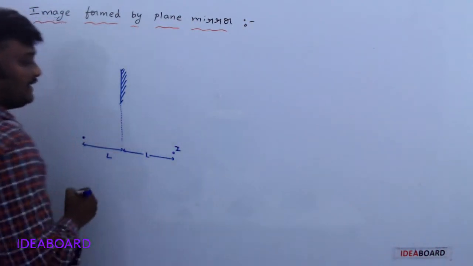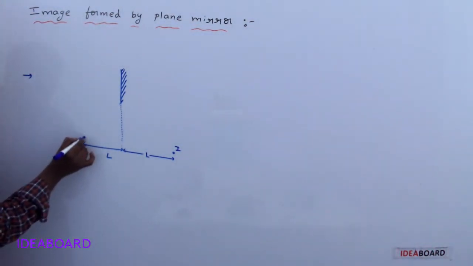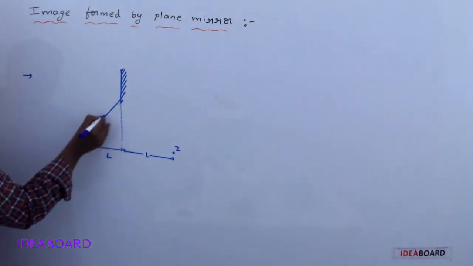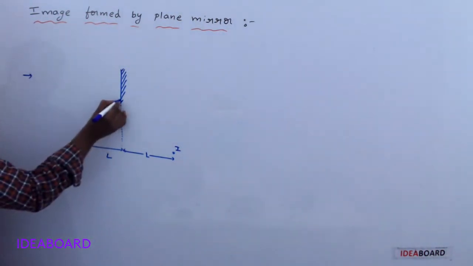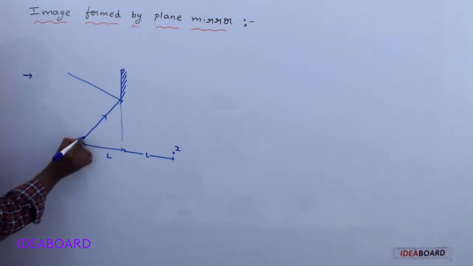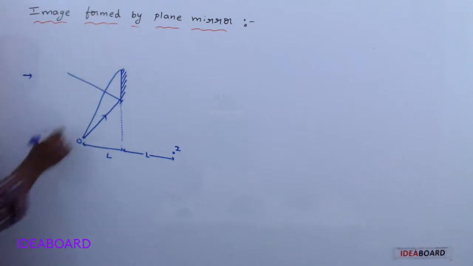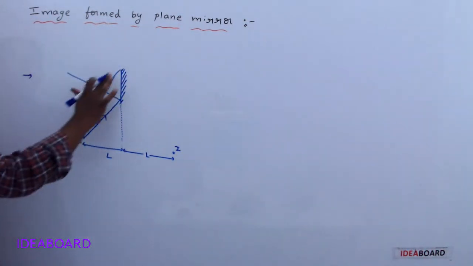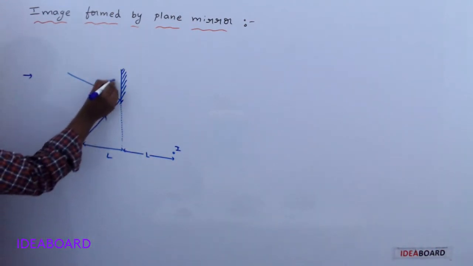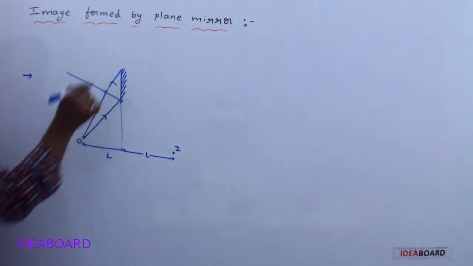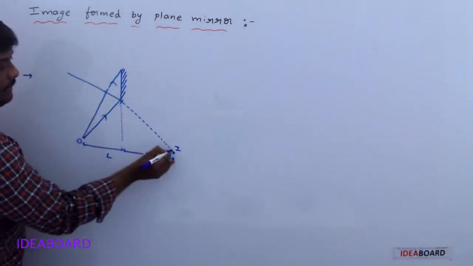This is I. Now, from the point object, if you take a ray of light which is incident on the plane mirror, which is reflected back, and take another ray of light here, which is also reflected back, for the ray diagram, as we said, just extend these rays.